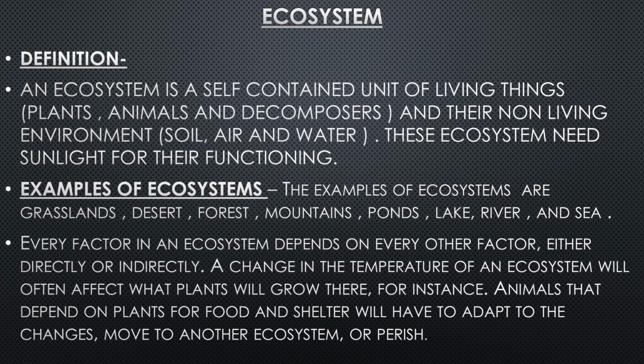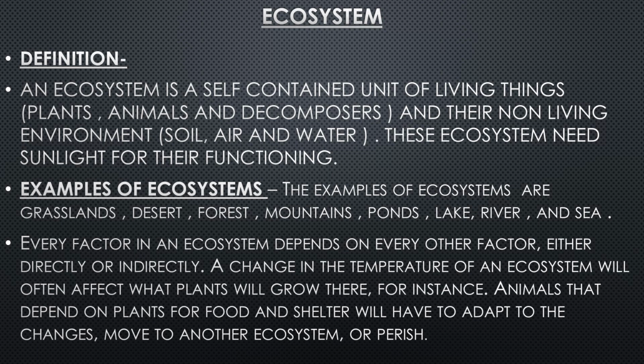Similarly, when we say that a forest is an ecosystem, then it includes the physical environment of the forest, that is soil, air, water, animals, plants, and trees. Now, all these are examples of ecosystem: grasslands, desert, forest, mountains, ponds, lake, river, and sea.